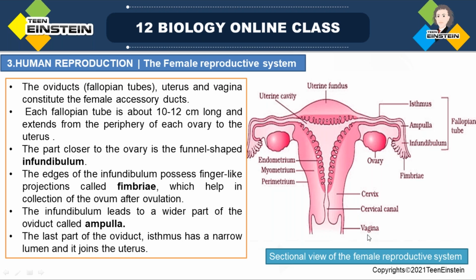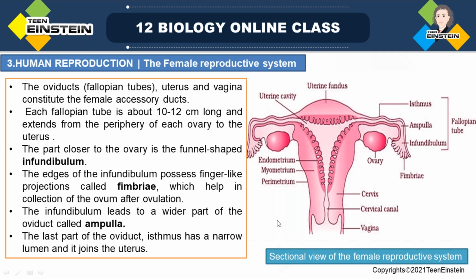Here you can see the female accessory ducts. We have already told which parts of the accessory ducts are coming first: ovaries, then accessory ducts. Okay, now we have learned about the ovary. Next, we are going to learn about the accessory ducts. The female accessory ducts consist of the oviduct, or fallopian tubes. This part is called the oviduct or fallopian tubes.